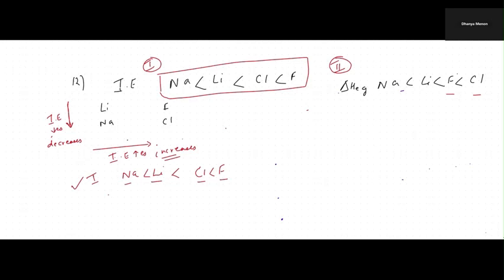Okay. Coming to electron gain enthalpy. Here, that also follows the same trend. As you're coming down, what is happening? It is increasing. Sorry, it is decreasing. Same trend. As you're coming down, it is decreasing. And across the period, it is increasing. So that means sodium, the first group, sodium is less than that of lithium.